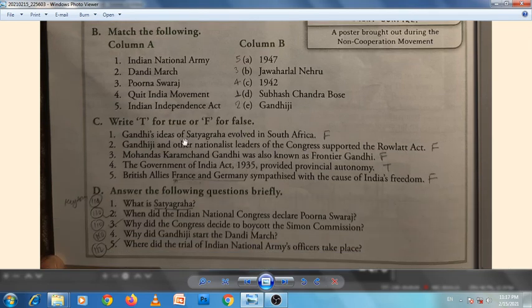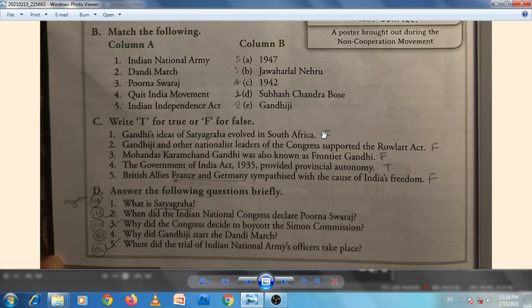So Gandhi's idea of Satyagraha evolved in South Africa. So this is false. His first experiment with Satyagraha was in Champaran, I think.